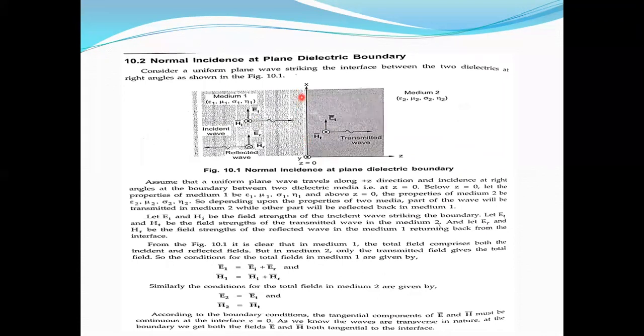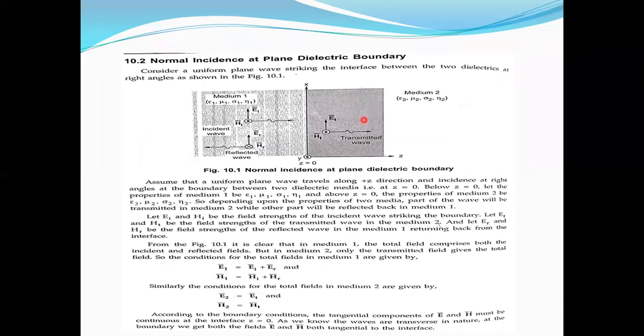You see this one, it is an incident wave. It strikes this boundary surface or interface normally. At this interface between the two mediums, the intrinsic impedances of medium 1 and medium 2 are not the same.